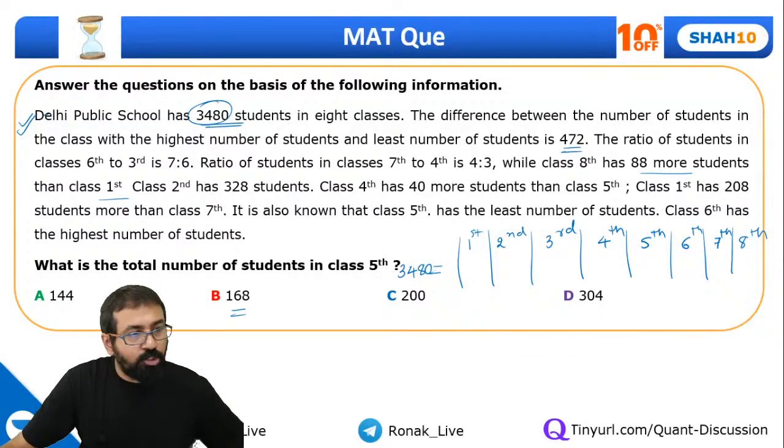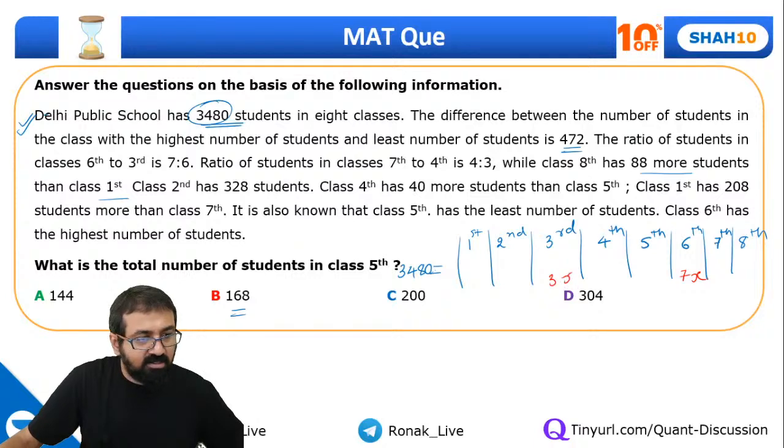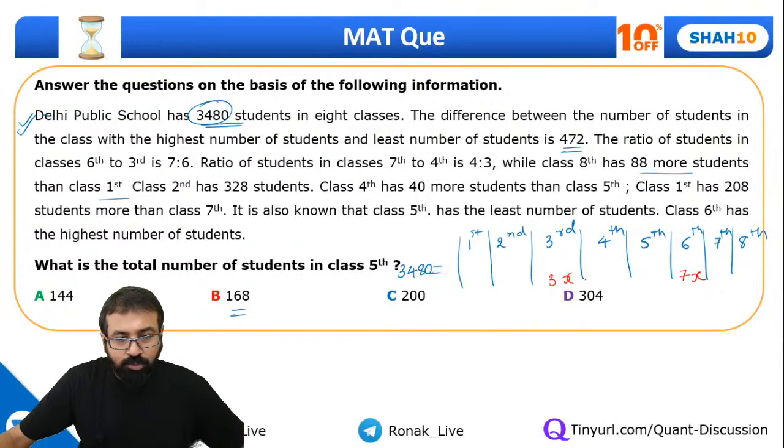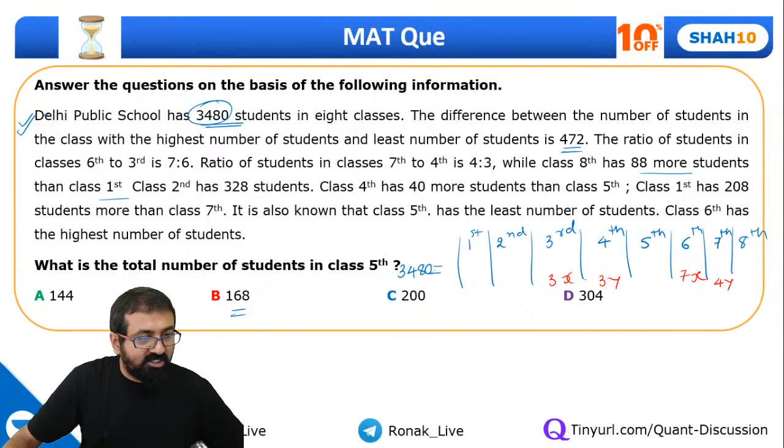The ratio of students in class 6 to 3 is 7:3. So let me take this as 7x and this as 3x. The ratio of students in 7th to 4th is 4:3. Since we have already used x, we can't use it once again, so we'll take 4y and 3y. Class 8th has 88 more students than first class.